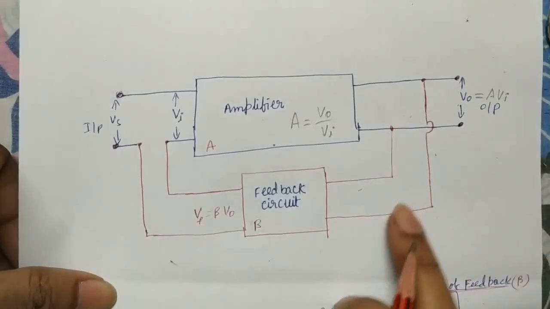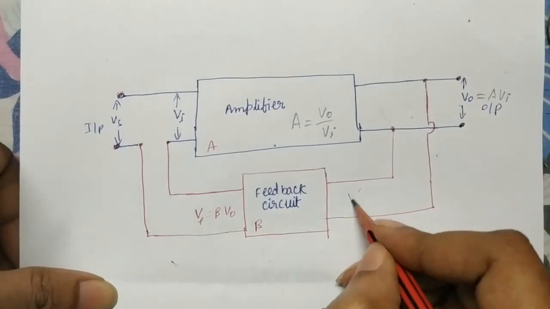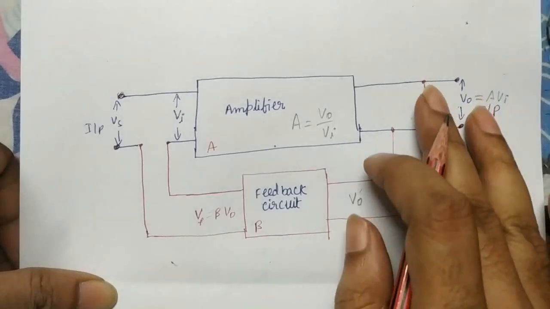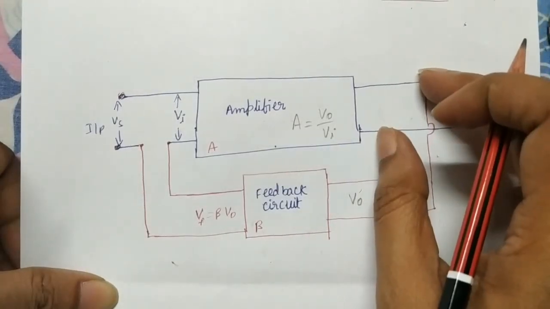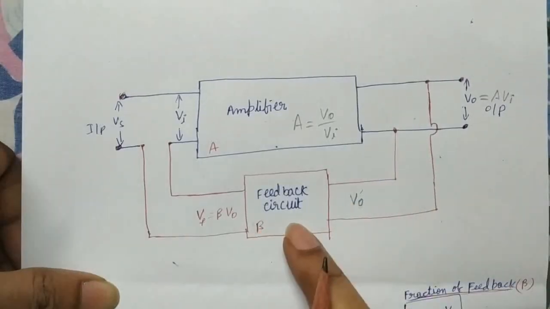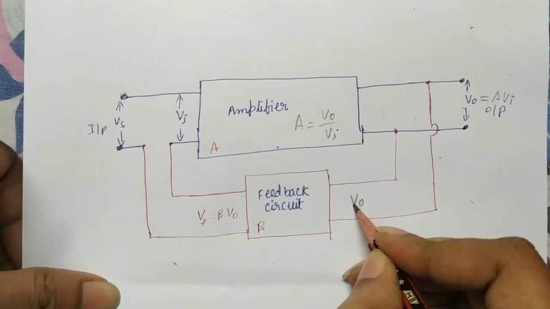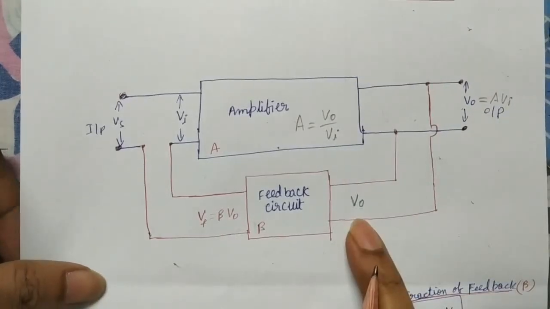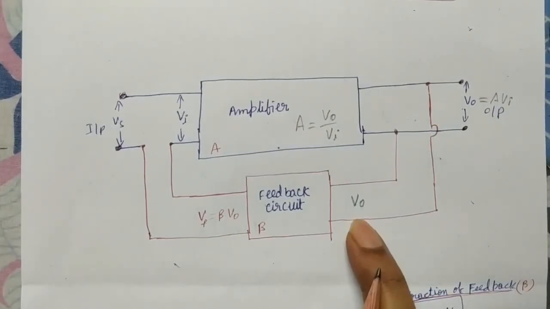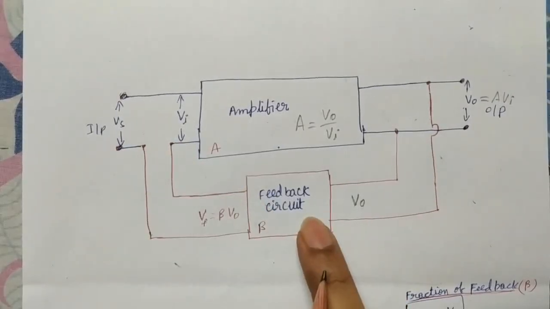Now this potential is fed back to the feedback circuit. So how much potential do we get here? That is VO. Whatever comes out as the output of the amplifier is fed back to the feedback circuit. Some fraction of VO, a small part of VO, is sent again to the input using this feedback circuit.